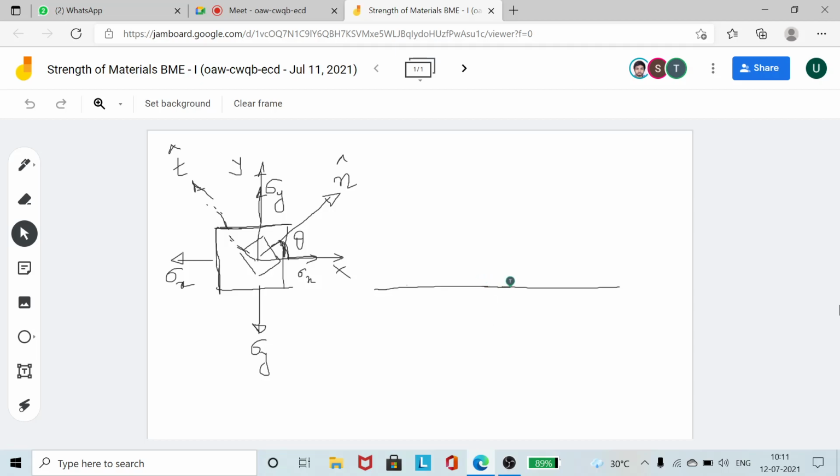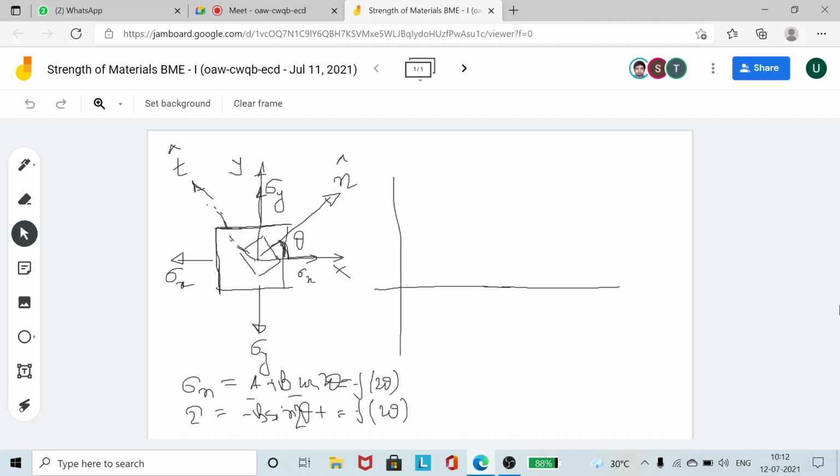Based on the equation of the circle, you have something like sigma n equals a plus b cos 2 theta, and I'm just writing them as constants, they may differ. And tau is something like b sin 2 theta, and so on. So everything is actually a function of 2 theta. Okay? So in the actual Mohr circle, the angles are separated by 2 theta.